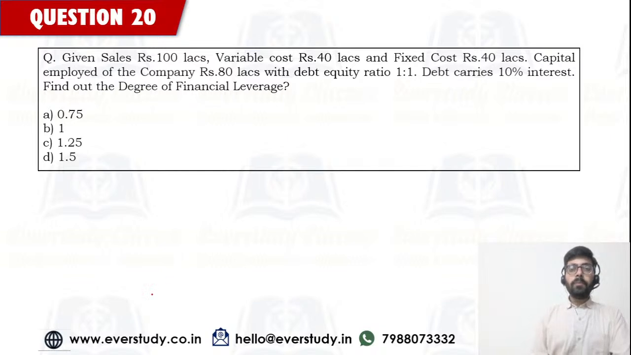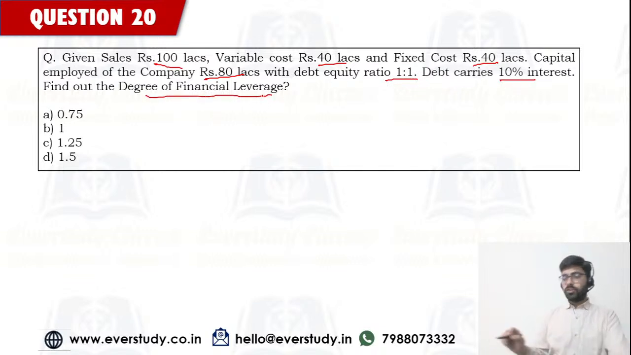Now you have to give the answer to this question first. Given sales 100 lakh, variable cost 40, fixed cost 40 lakh, capital employed of the company is 80 lakh with debt equity ratio 1:1, debt carries 10% interest. We have to find the degree of financial leverage. Again apply the formula, guys. You have to find the degree of financial leverage. Sir, if you tell the formula, the work will become easy.